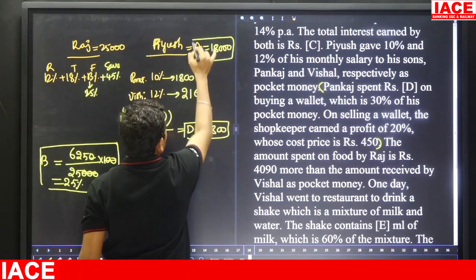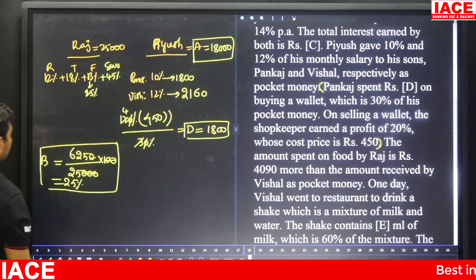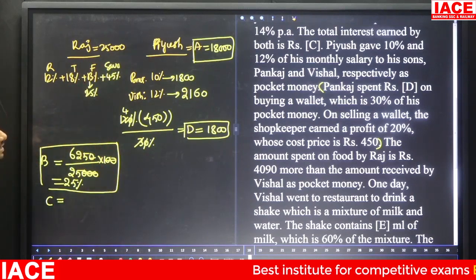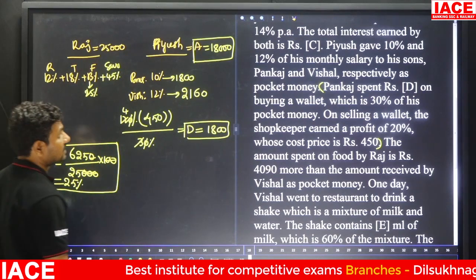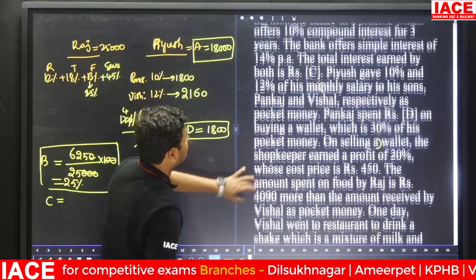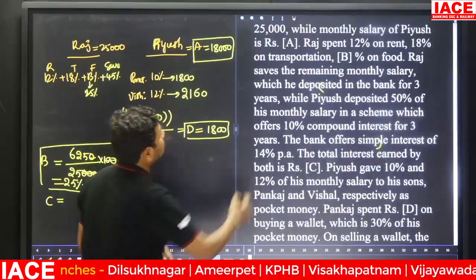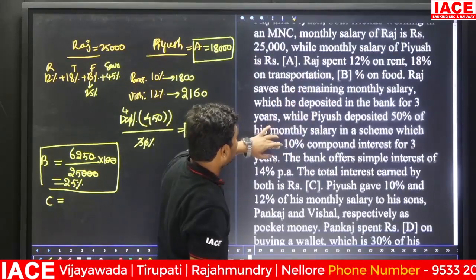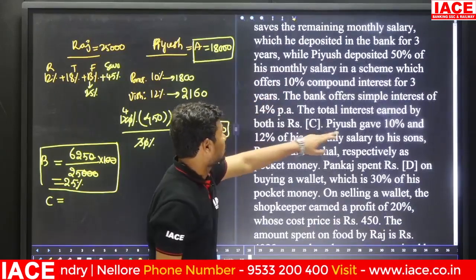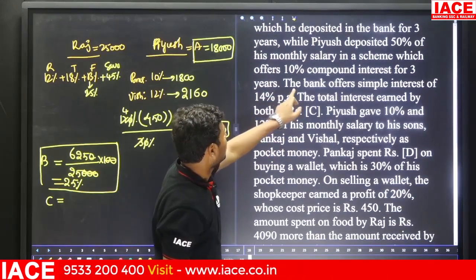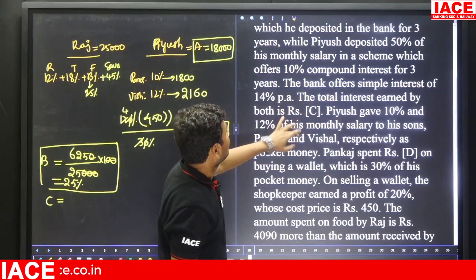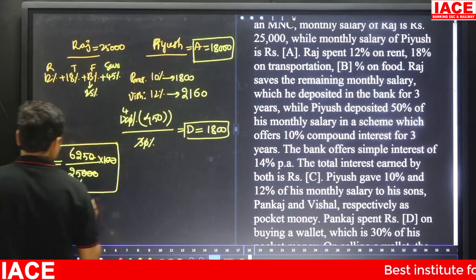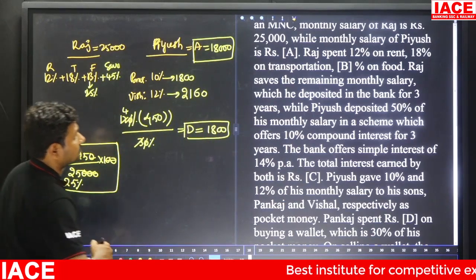Now we have to focus on the C value. How to calculate the C value? 45 percentage of 25,000. Raj invested 14 percentage wise. Raj spent 12 percentage on rent, clearly. Piyush gave 10 percentage, is clear. The bank offers simple interest of 14 percentage for how many years? 3 years. He deposited for 3 years.